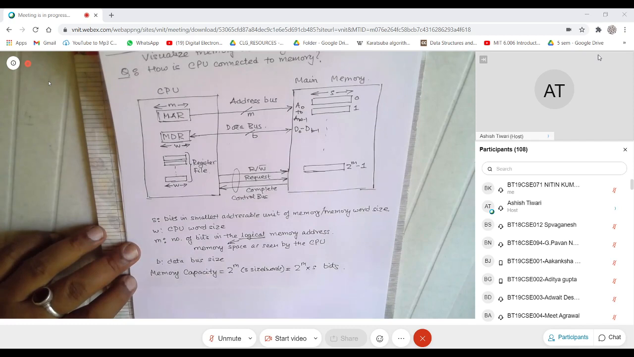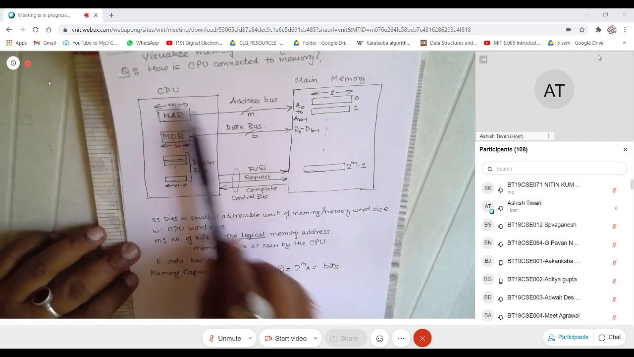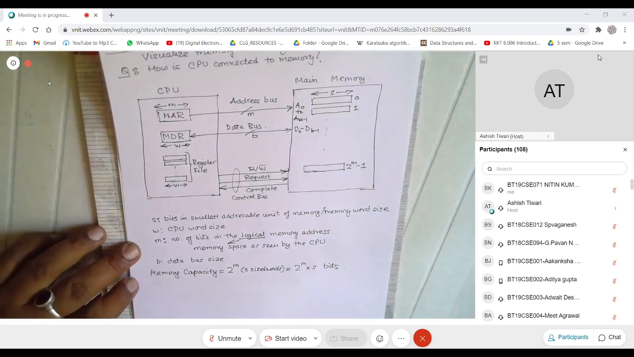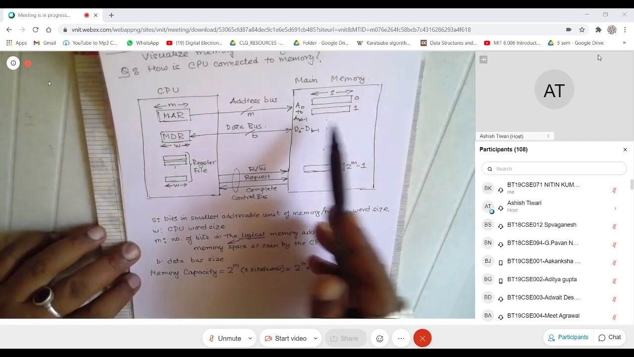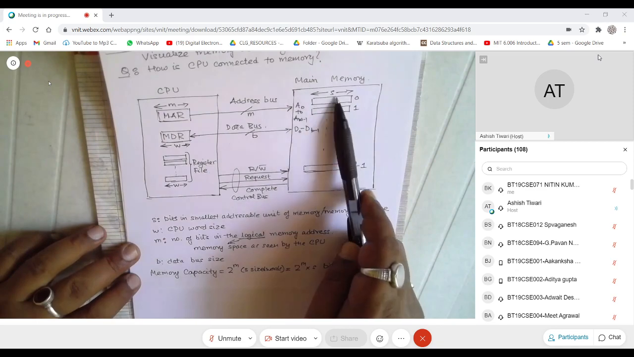Now I think you understand a couple of things. The first thing is that whenever you want to connect main memory to the CPU, you will have this standardized interface, a standard interface which consists of 3 types of buses, and you have to connect them. You also understand something called the CPU word size and the memory word size.